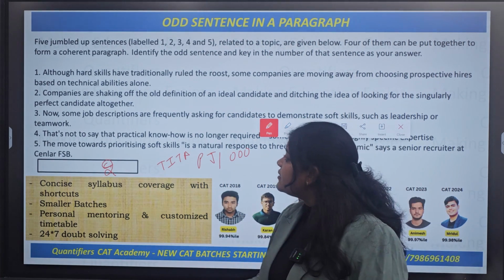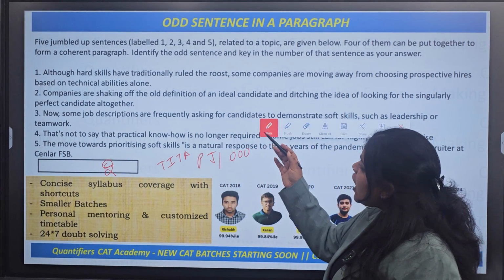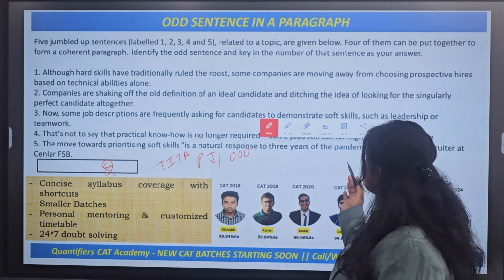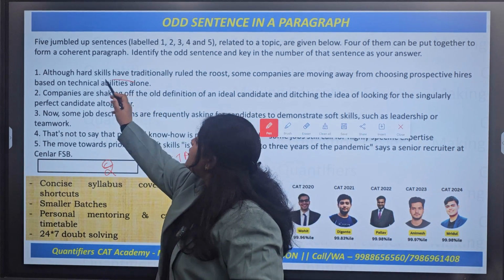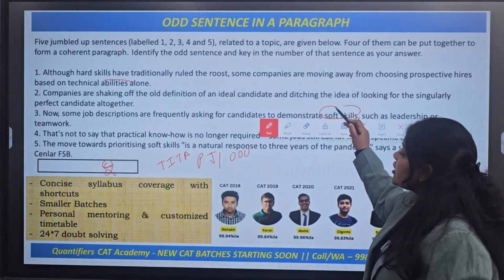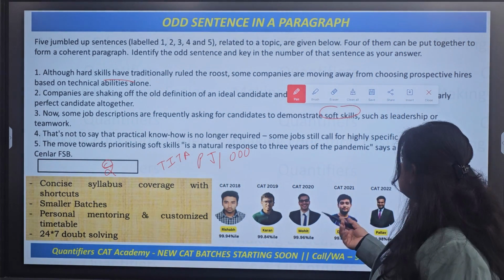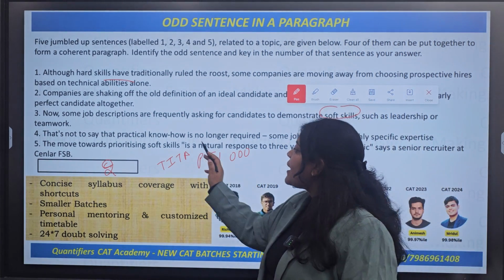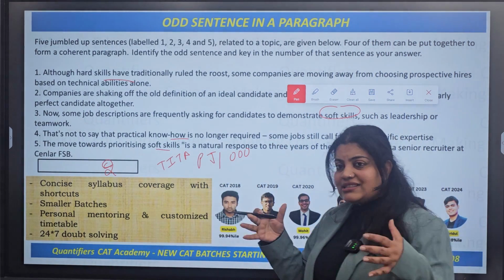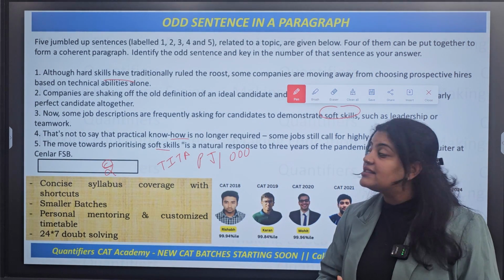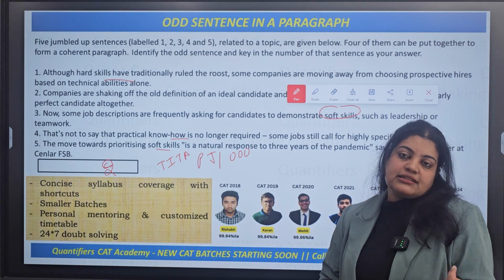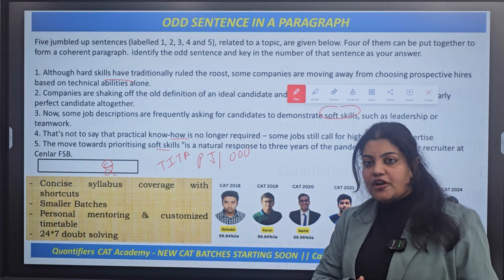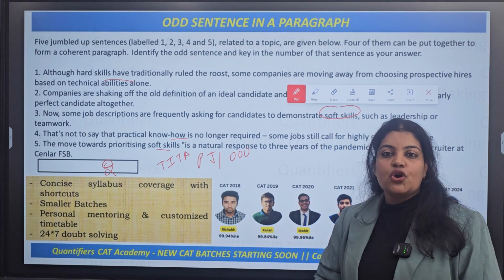Now here we can see that somewhere, although hard skills have traditionally ruled the roost, so we know that the sentence talking about hard skills is also talking about soft skills, right? This is also somewhere talking about practical know-how, soft skills, right? So you can see that there is some kind of coherence that is binding the 4 sentences, but maybe the 1 sentence is not fitting in there and hence it is your odd one out.